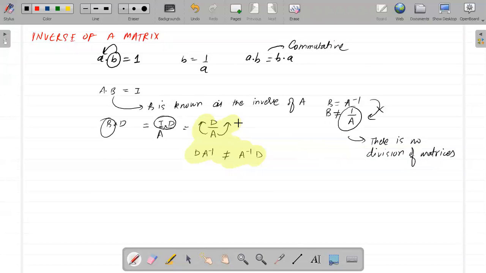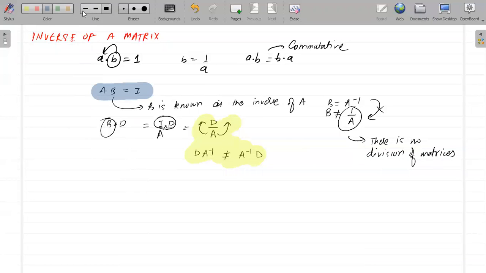The only thing which inverse means is this property: when a matrix is multiplied with another matrix, and we get the identity, then it is known as the inverse of the matrix. If some matrix multiplied with a matrix gives identity, then it is known as the inverse.